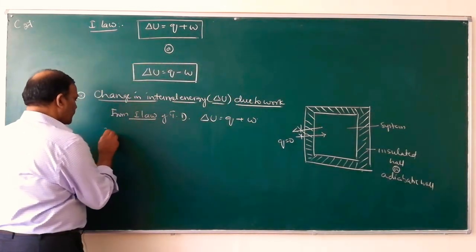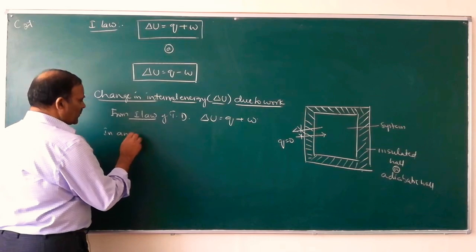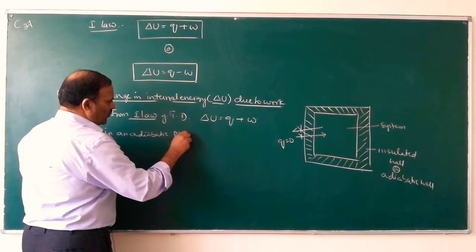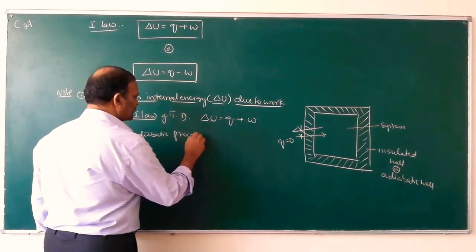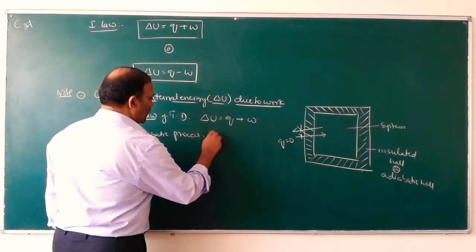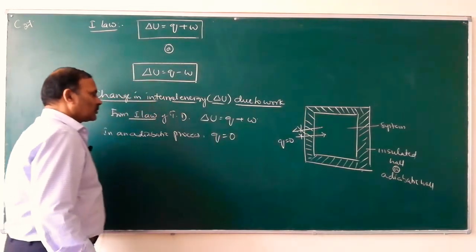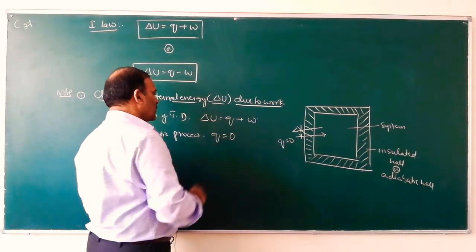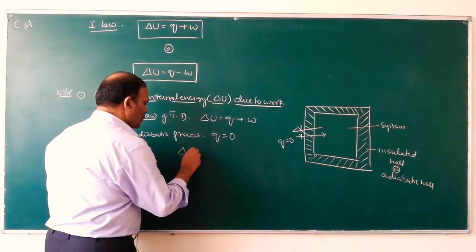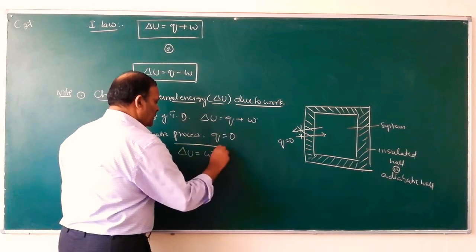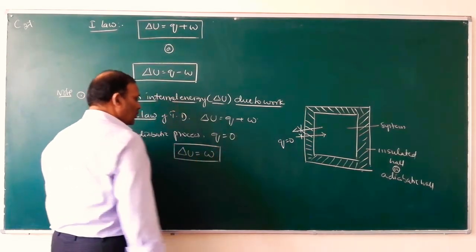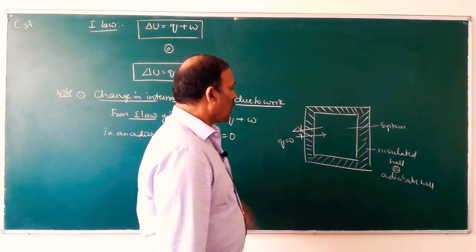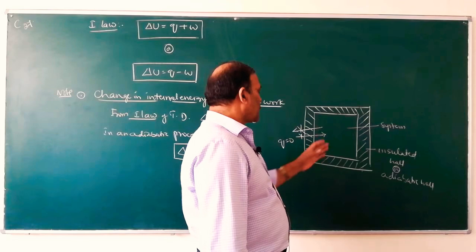So in an adiabatic process, Q is equal to 0. Since there is no exchange of heat between the system and the surroundings, Q is equal to 0, and delta U is equal to what? The change in internal energy is due to work only. If work is done on the system, W is positive.